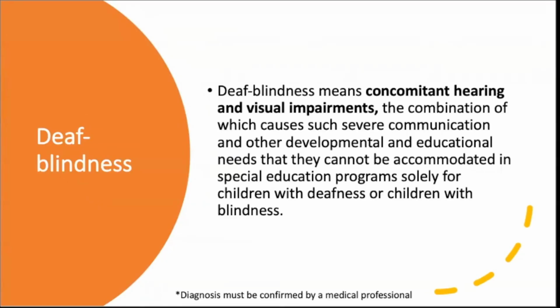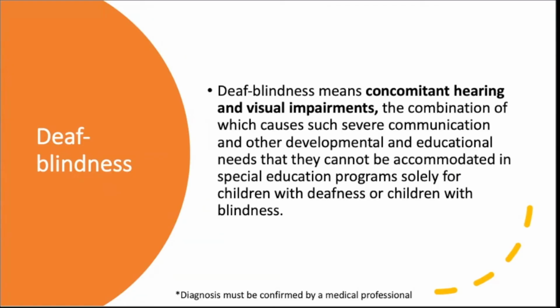Deaf blindness is concomitant, which also means comorbid, which also means more than one, a dually paired diagnosis that includes hearing and visual impairment. It's a combination that is very low populated within the special education world. One of what we would call a low incidence disability, as we don't see an incidence of deaf blindness as often as we do autism. And autism used to be a low incidence disability. It's kind of in the middle now.